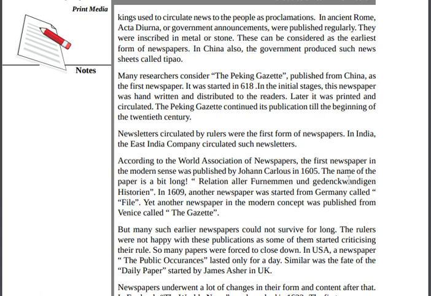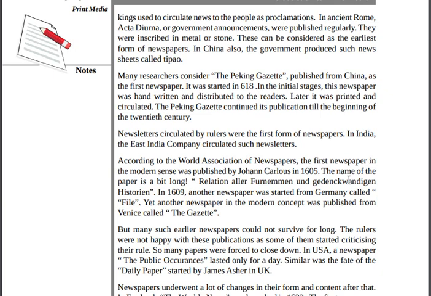According to the World Association of Newspapers, the first newspaper in the modern sense was published by Johann Carolus in 1605.